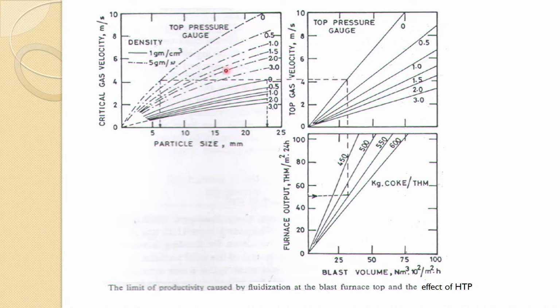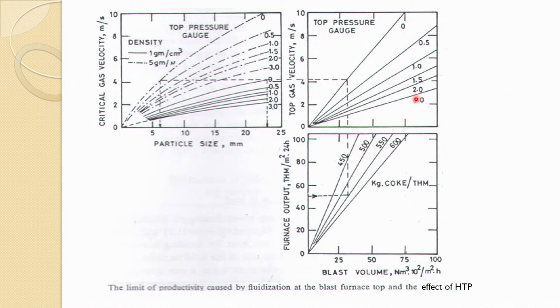Depending on that, and these are showing the high top pressure in the furnace. So, these are all the top pressures in the furnace. This is the gas density, these are the ore densities.